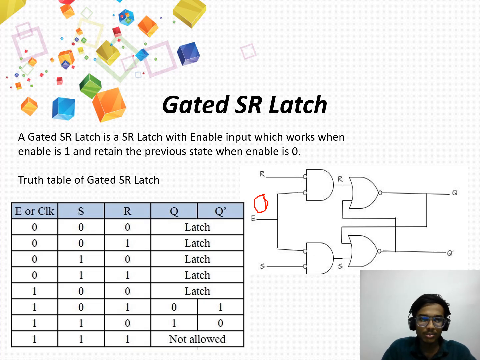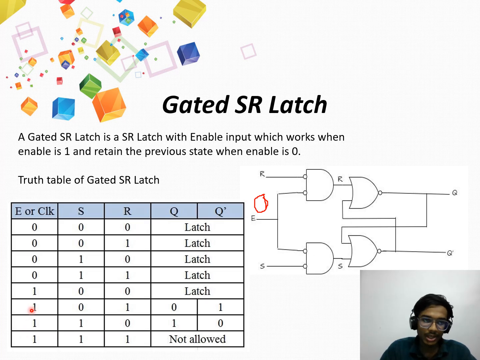Let us move on to the truth table of the gated SR latch. When the enable pin or clock is 0, Q will be in the previous state regardless of set and reset. When the enable pin is 1, set is 0 and reset is 0, it is in the previous state.